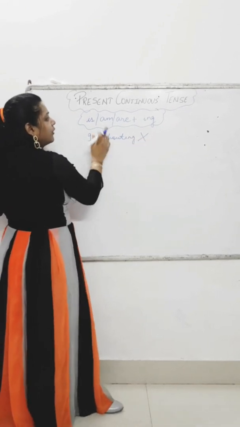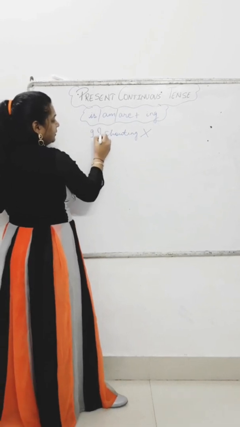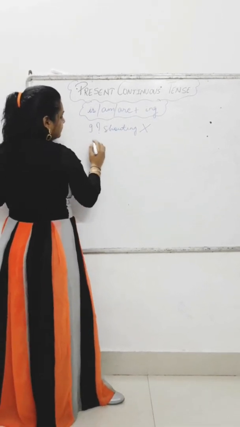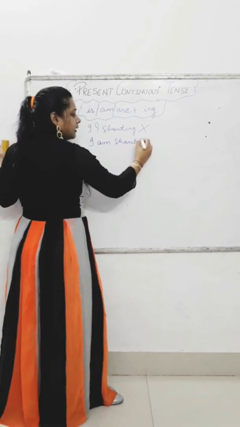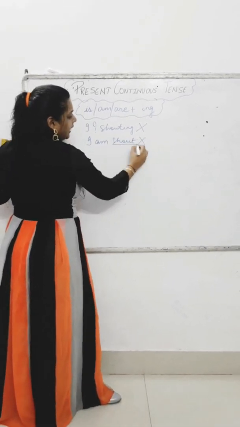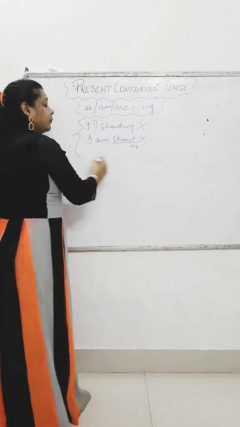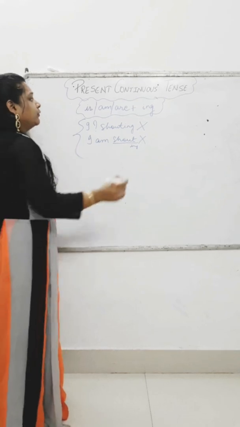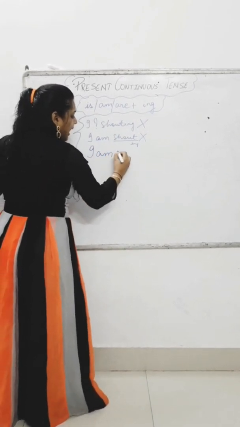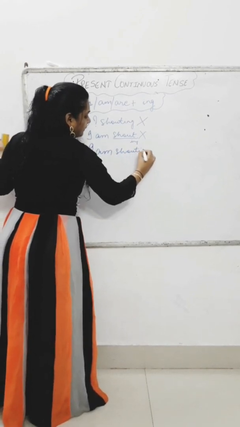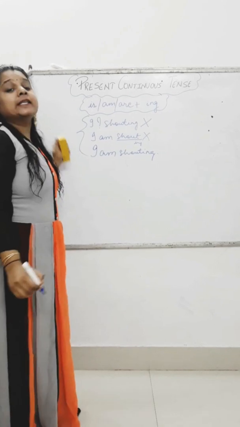Wrong. Because I have broken the family. Something is missing over here. Now, if I say, I am shout. Again wrong. Because here I did not add ing. So, the family will only be completed if you use this plus this. So, I am shouting. Now, this has been completed.